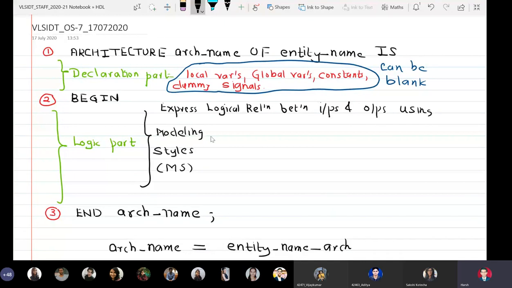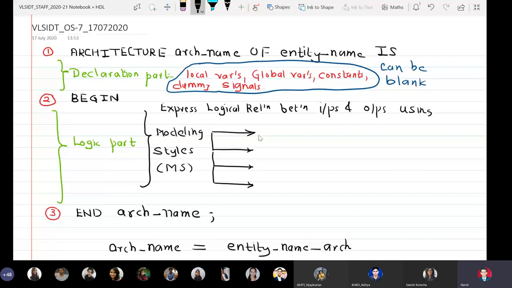And there we can have up to 4 modeling styles, and there is a very easy way of remembering. Most of us had tooth pain in our life, and the doctor which we visited for a tooth pain is called a BDS, that is Bachelor of Dental Sciences.